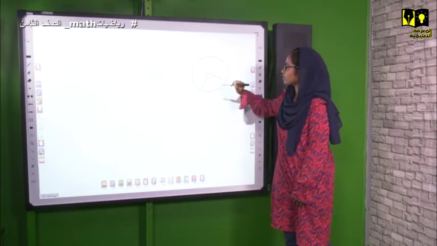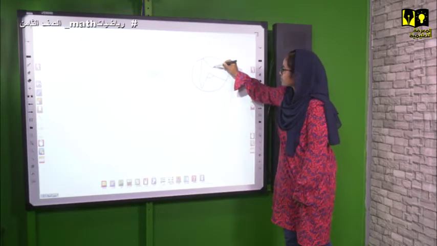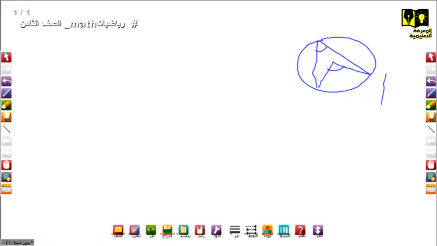This is a central. And this is other one, it is circumference. So if this circumference angle is x, so the central angle will be 2x, okay?